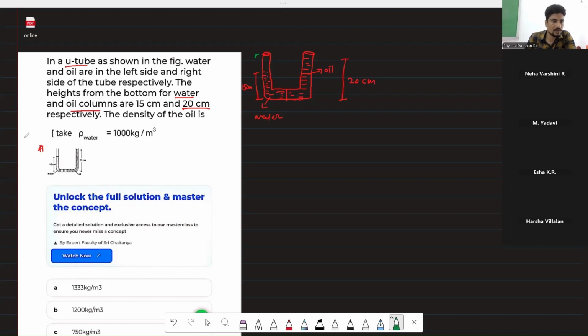In this question, we have to tell the density of oil.